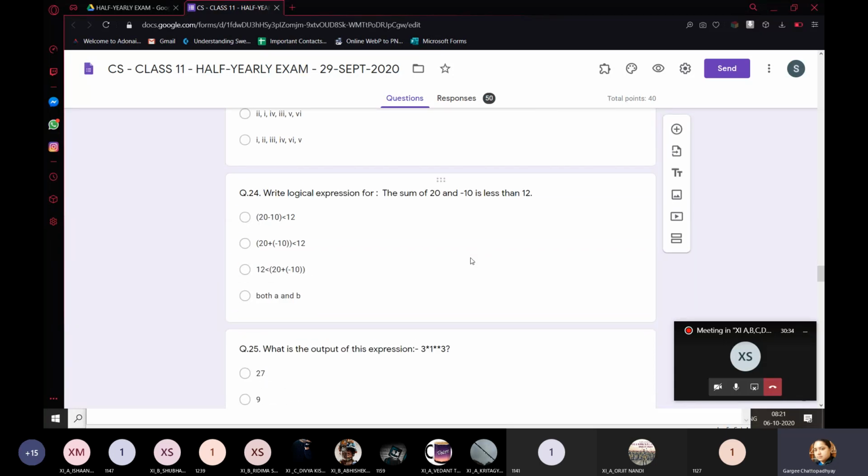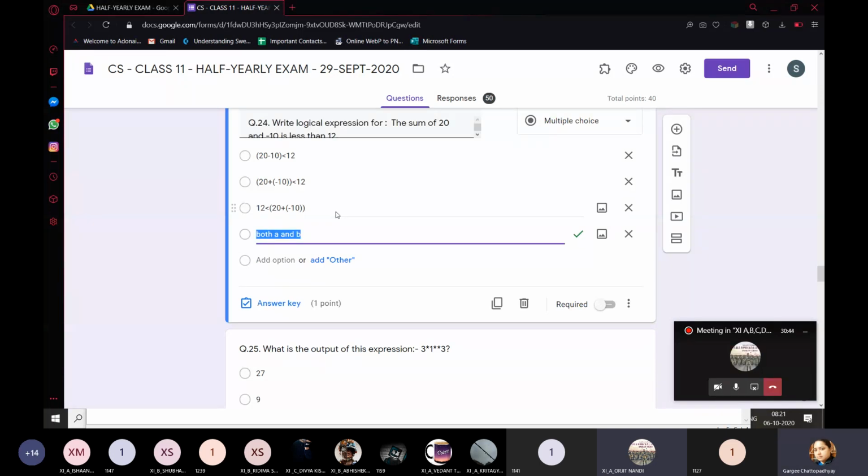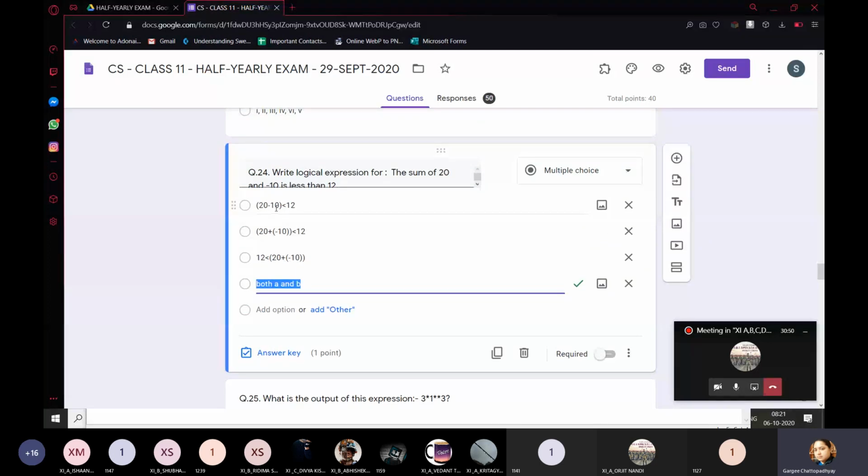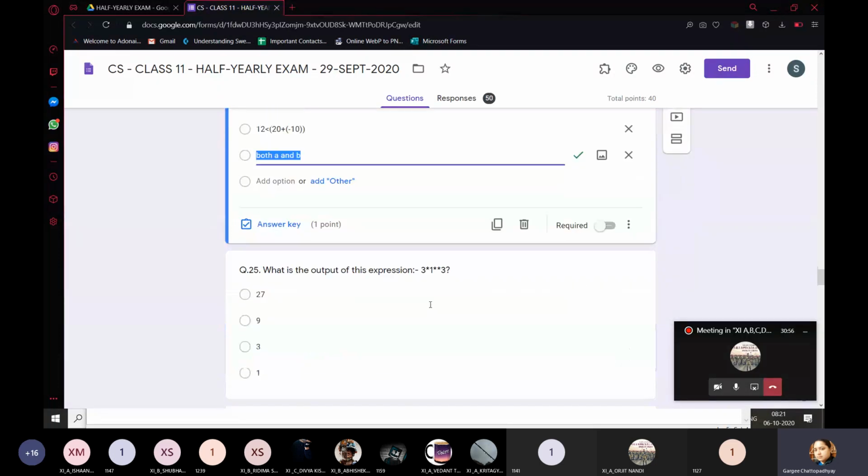Write logical expression for the sum of 20 and minus 10 is less than 12. So which option will you choose? Ma'am, C. Ma'am, D. It's the D part. Both A and B are true. The first one 20 minus 10 is written. Second one 20 plus minus 10, which will obviously evaluate to the first one only.